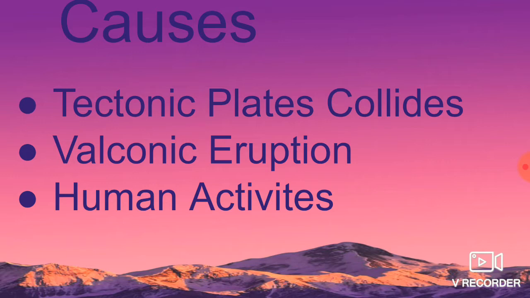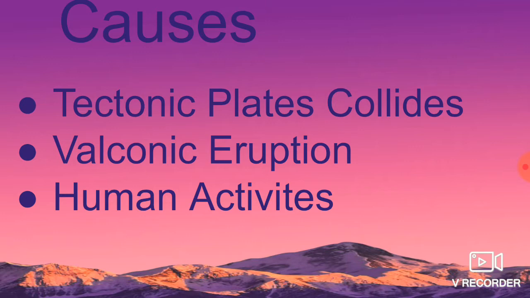Seismic waves or earthquakes are caused by natural phenomena or by human activities. The natural phenomena are tectonic plate collisions and volcanic eruptions. The human activities are tunnel construction, filling reservoirs, and implementing geothermal or fracking projects. These are the causes of earthquakes.